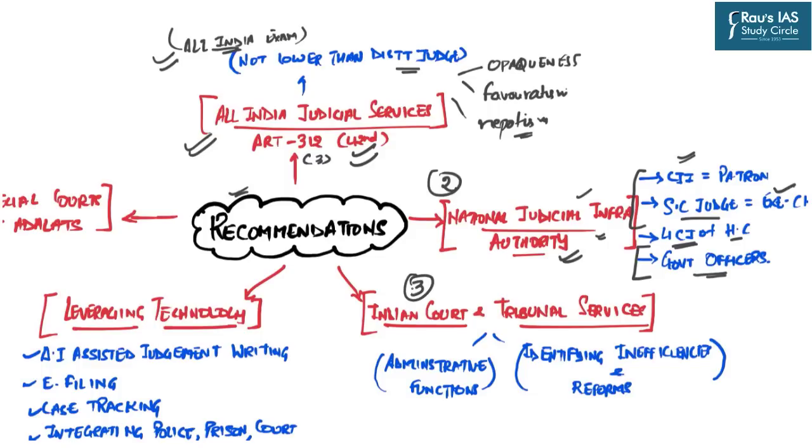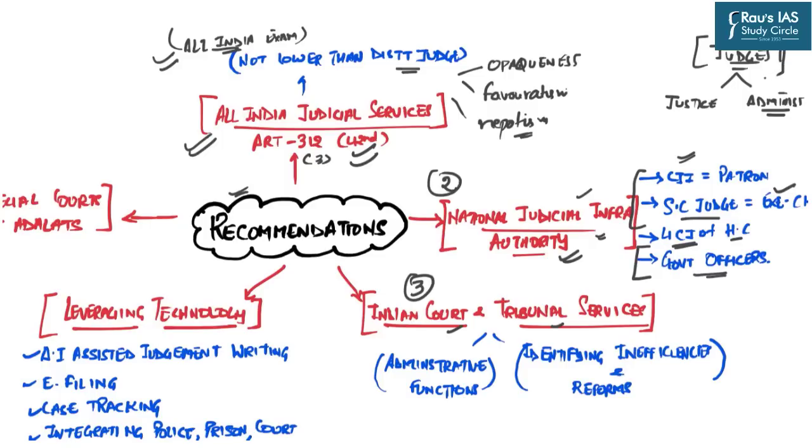The third important thing is the creation of Indian Court and Tribunal Services. Now, presently, what happens is that judges in the courts are tasked with 2 important functions. One is to deliver justice, that is to interpret the law, and the other function is the administrative function. The judges are also responsible for the administrative functions in the courts, and this double burdens the judges.